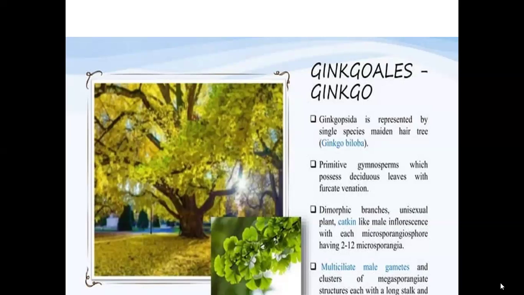And the plant is a unisexual plant having male inflorescence with catkin-like inflorescence with microsporangia. Microsporophylls developing the microsporangia. And from this microsporangia, we can see the development of multiciliate male gametes, and clusters of megasporangiate with a long stalk.